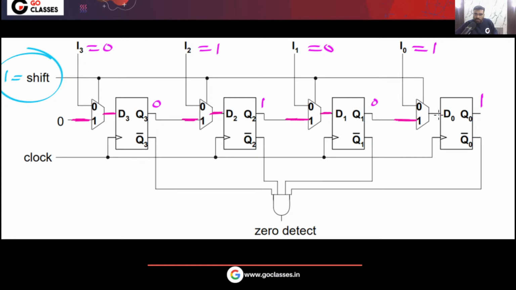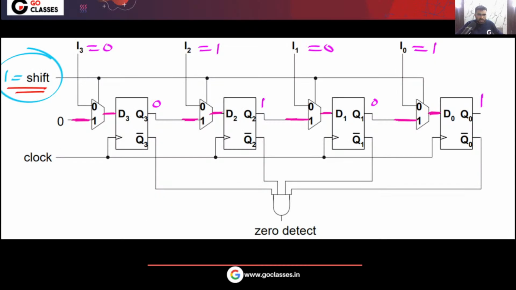This input line will be connected to the output. Yes or no? Very simple, because these are multiplexers and this is the select input. This shift signal is the select line of all the multiplexers. So if you put shift equal to 1, then one input will be going to the output. Here also this one input will go to the output. Now very simple. Now let's see.